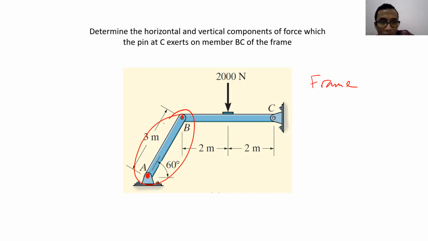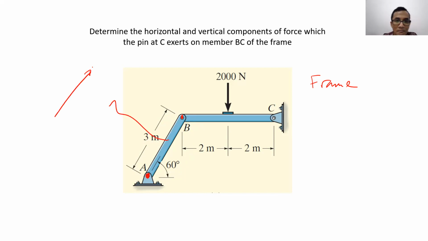So how can we solve this? As usual, if we know that a member is a two force member, we can just replace the member with one force in the same line of action. So basically, we can just draw this particular free body diagram like this.